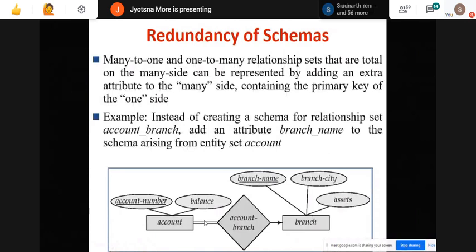In this case, the one side is my branch and this is the many side. So here the account branch will not come in as a new table in my schema like many to many.